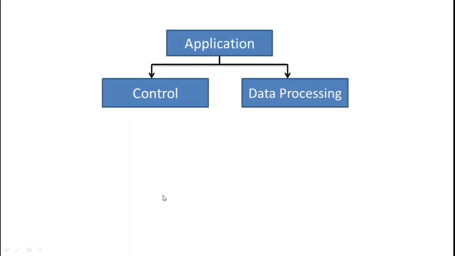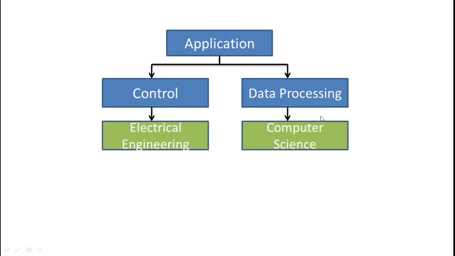Now if we look at the applications of computer, one is a controlling mechanism and another is data processing. In terms of controlling mechanism, electrical engineers or electronics and communication, EC, engineers are working. In terms of data processing, it is mostly the work of the computer science department, meaning software engineers.